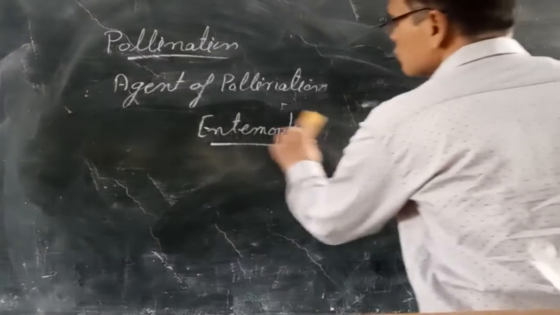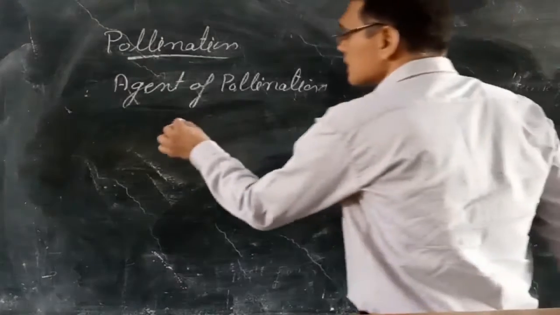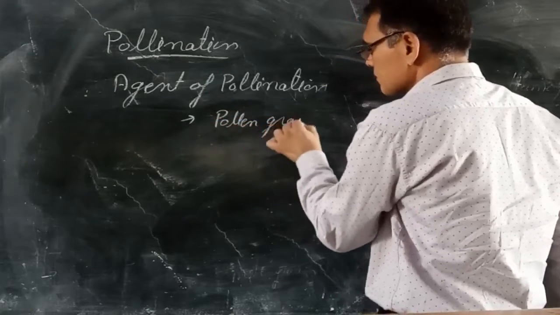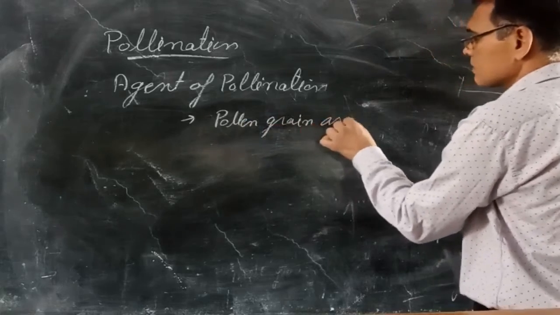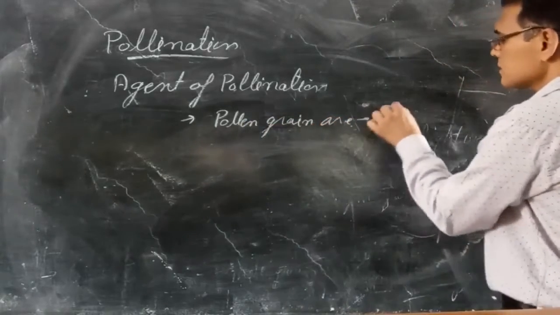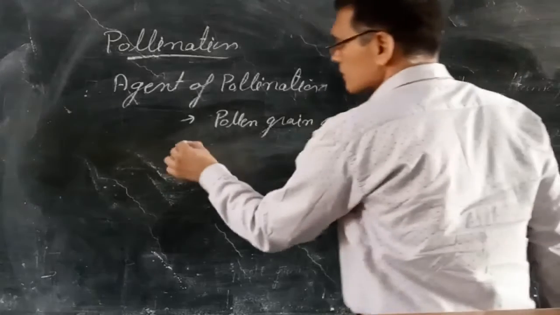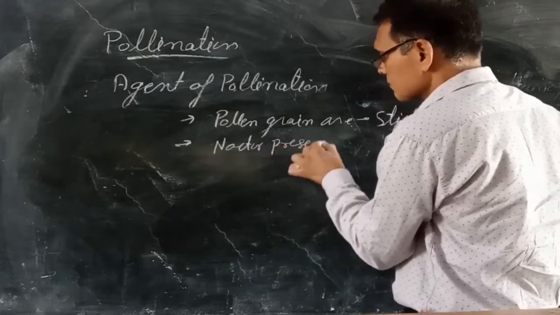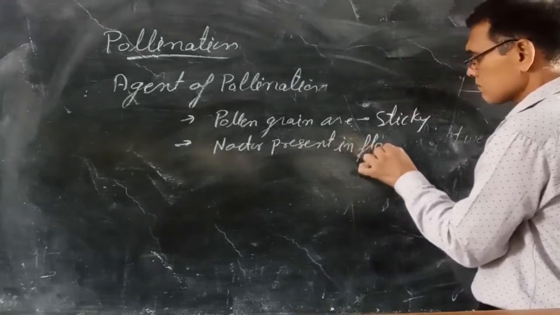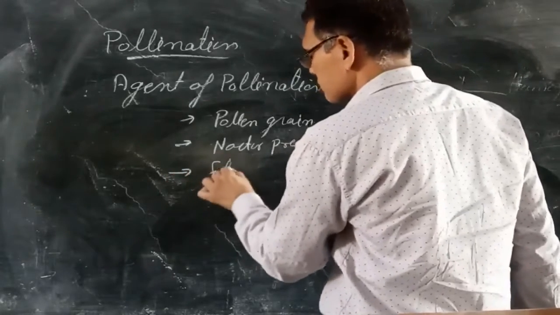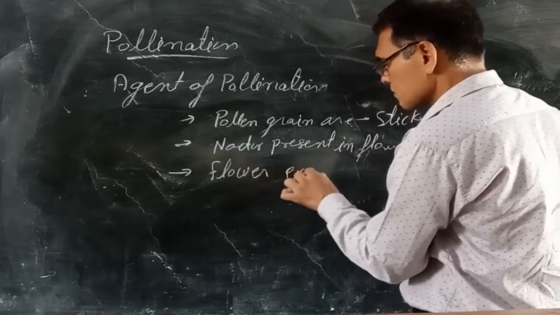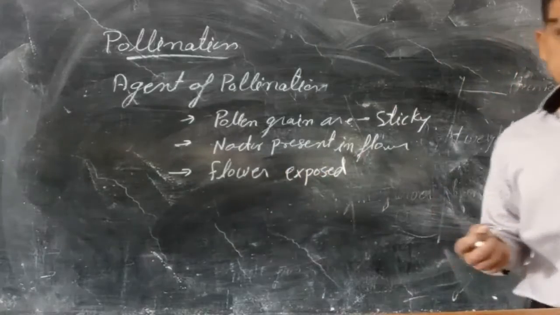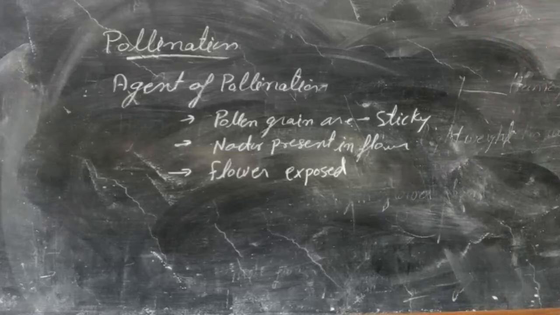If pollination occurs through insects, the pollen grains are sticky, nectar is present in the flower, and the flower is exposed, which attracts different types of insects.